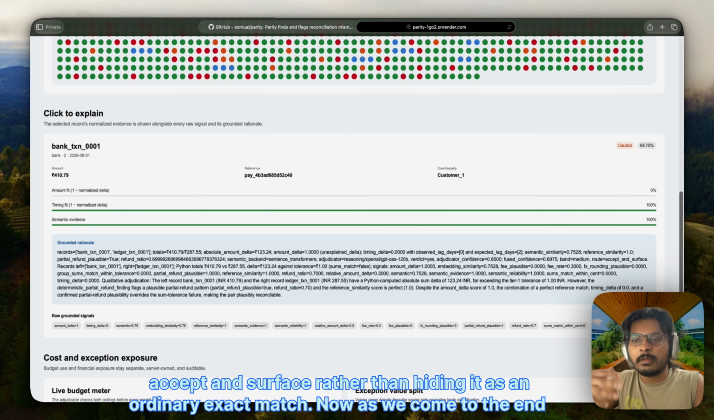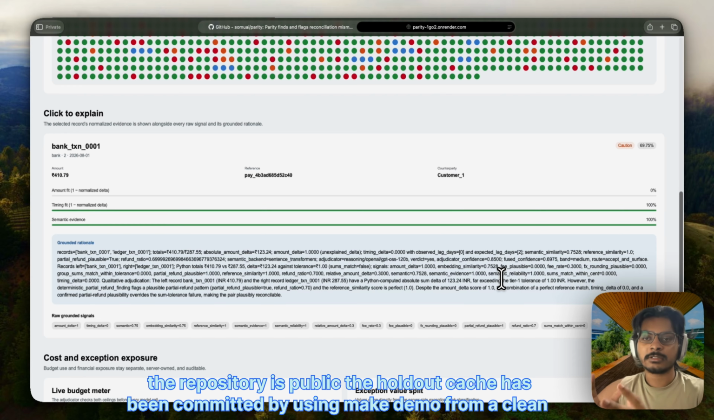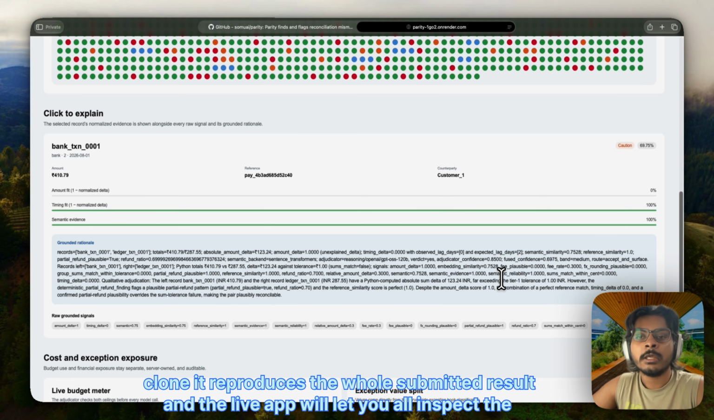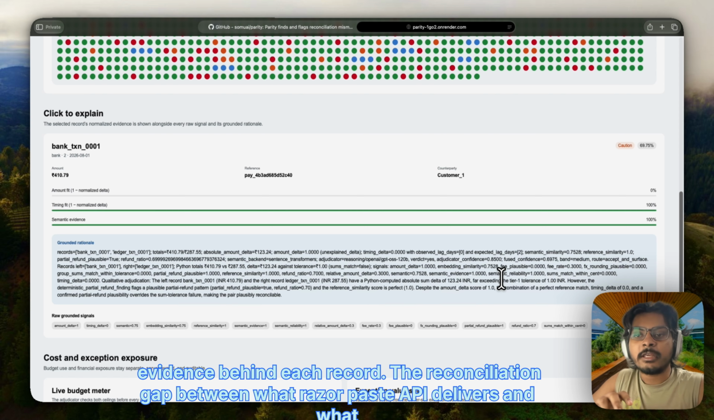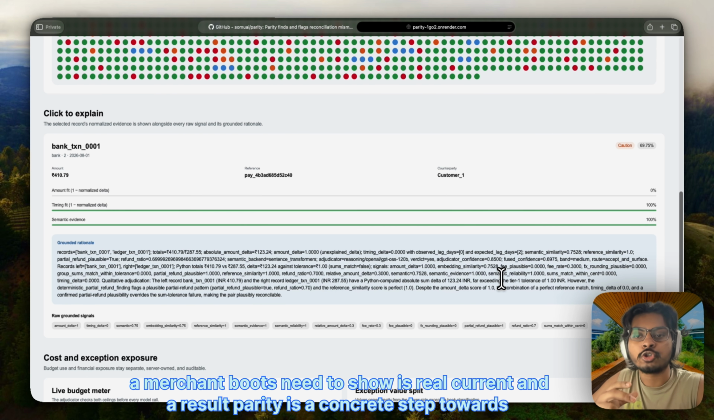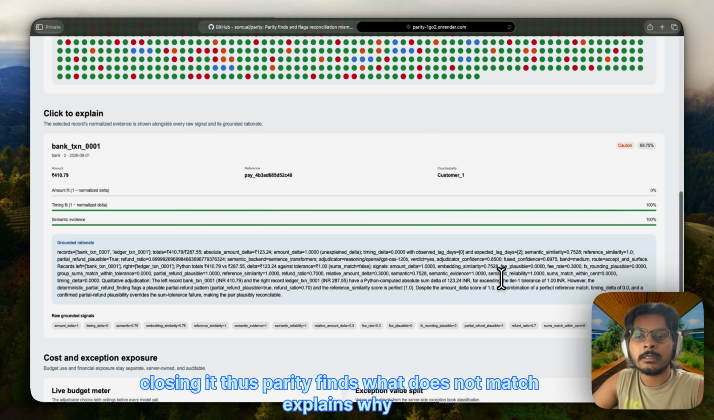Now, as we come to the end, the repository is public. The holdout cache has been committed, so using make demo from a clean clone reproduces the whole submitted result, and the live app will let you all inspect the evidence behind each record. The reconciliation gap between what Razorpay's API delivers and what a merchant books need to show is real, current, and unresolved. Parity is a concrete step towards closing it. Thus, Parity finds what does not match, and explains why.